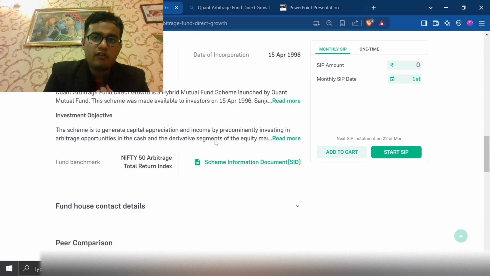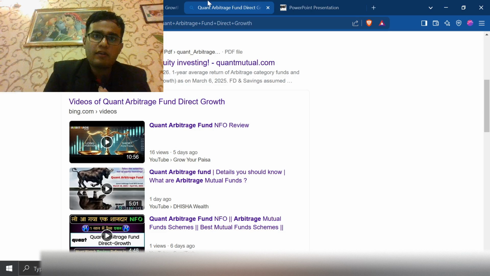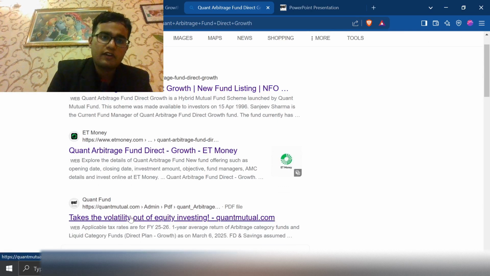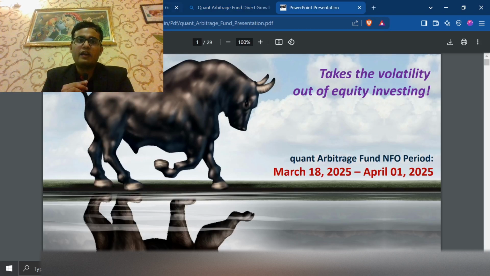And if you go downstairs, in my brokerage account they don't have the scheme details, but if you want to read about the scheme details, just google Quant Arbitrage Fund Direct Growth and you can have some search options over here. And in that, if you see this PDF file from the official Quant Mutual Fund website, if you click on it, this presentation will open and go through the presentation. They will tell you about the Quant Arbitrage Fund and its scheme details.